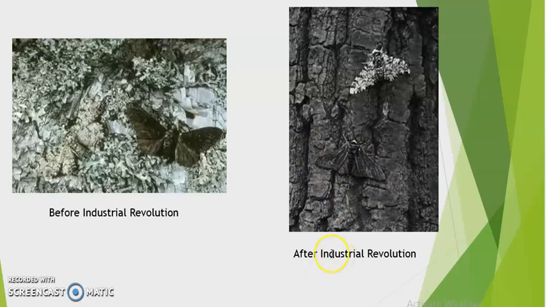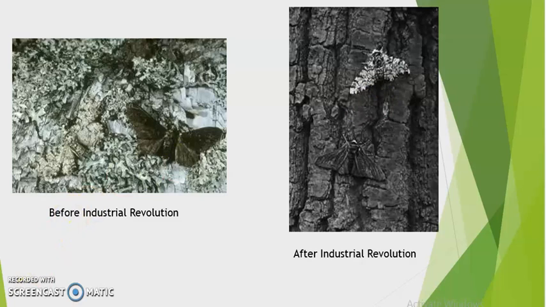Now, pollution was increasing, so certain measures were taken to reduce it. When pollution was reduced, what happened? Again, the black soot was removed and the tree trunks were covered by the lichen again. So the number of peppered moths increased again. So it helps us suggest that during the course of time, depending on the environmental condition, a species can be better suited, so its number may increase.